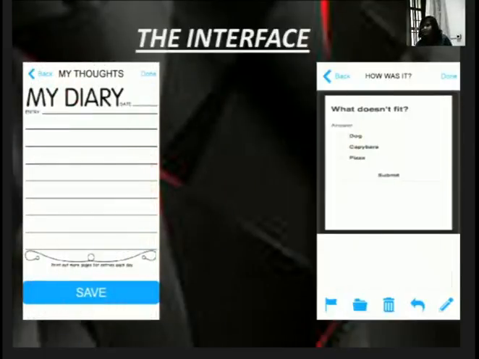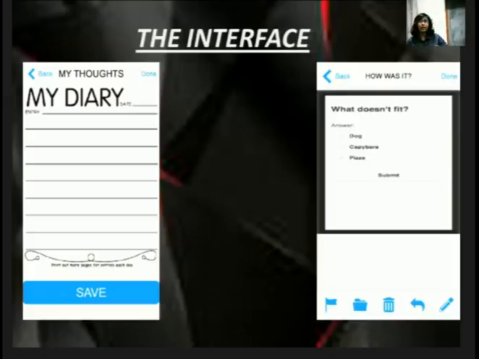Now for the interface of my thoughts and my day. My thoughts is basically a diary kind of thing, where the user can store the data, how their day has been and all that, and can save it. Whereas in my day, there will be a series of interactive questions, so that the application can really know how the user's day was and how the user was feeling, and so that it can judge the mental status and emotional stability for the day.